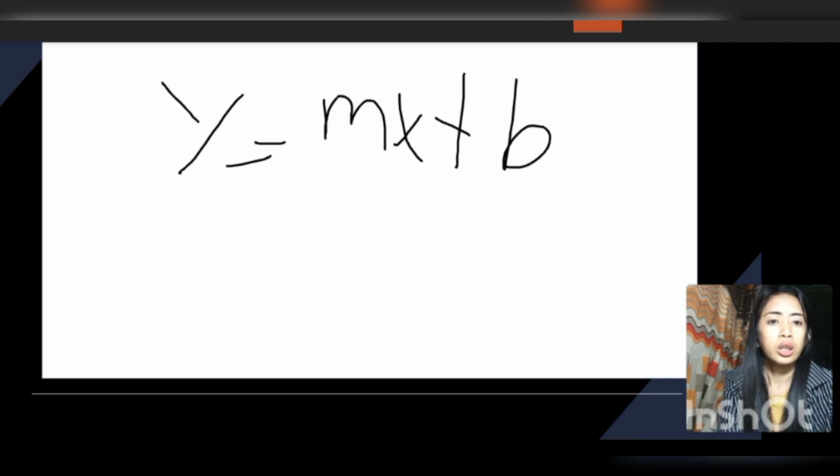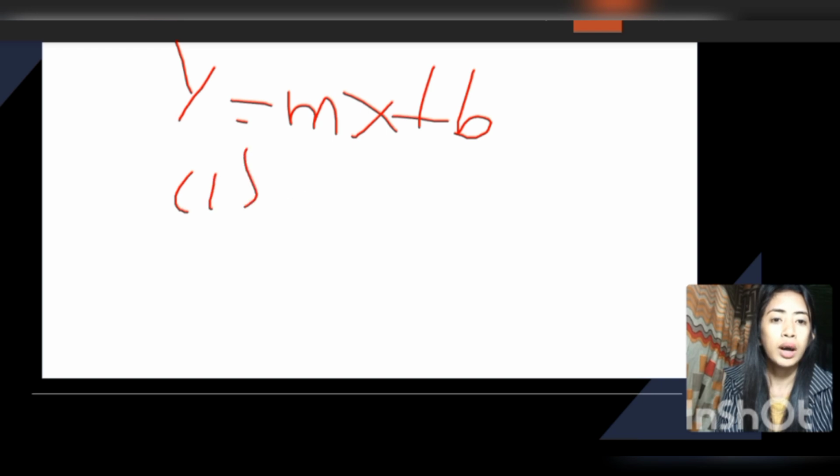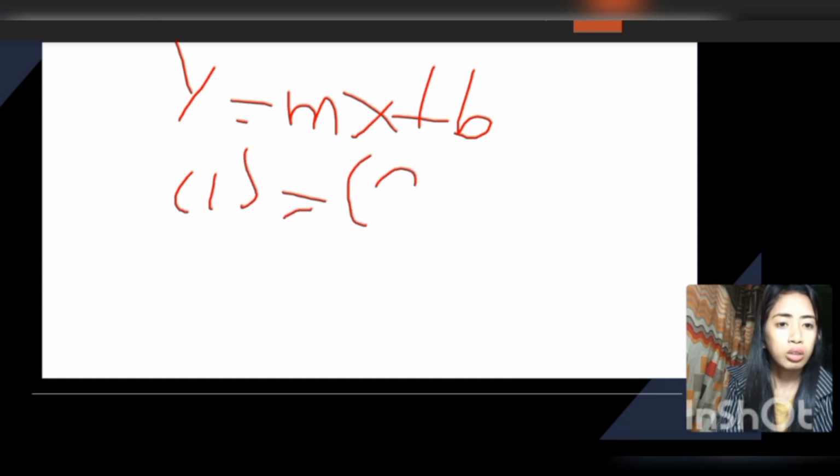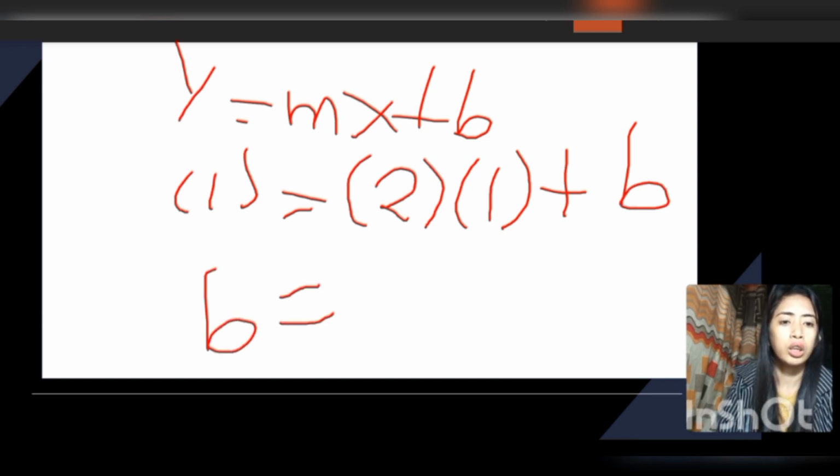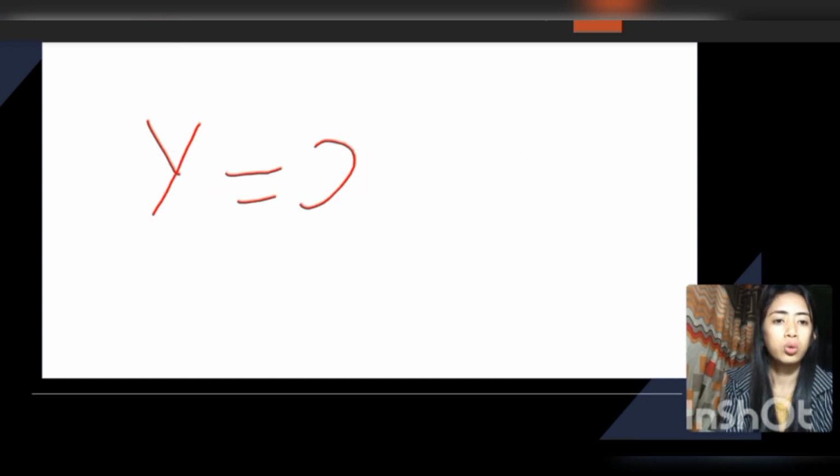So y is equal to 1, x is 1, 1 equals 2 times 1 plus b. b is equal to negative 1. The intercept must be negative 1. Therefore, the equation of this tangent line is y equals 2x minus 1.